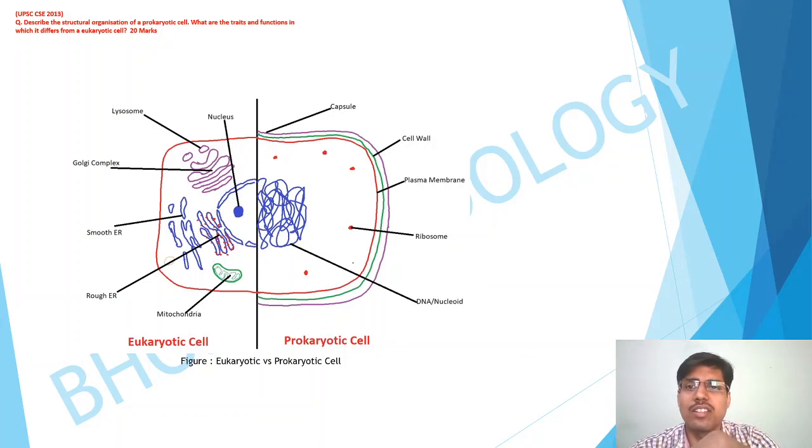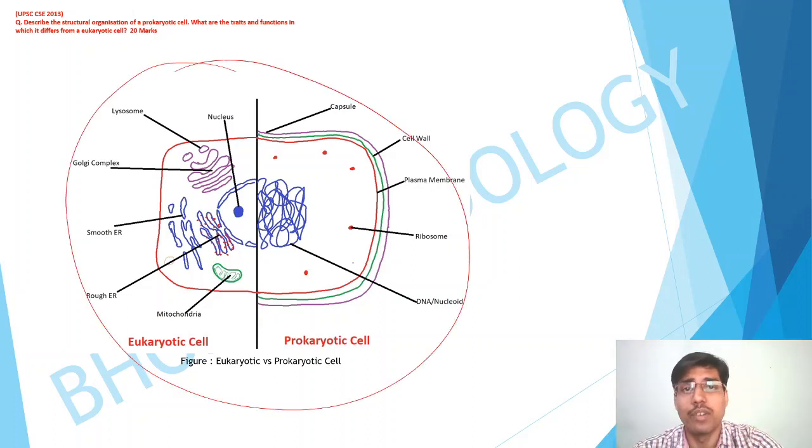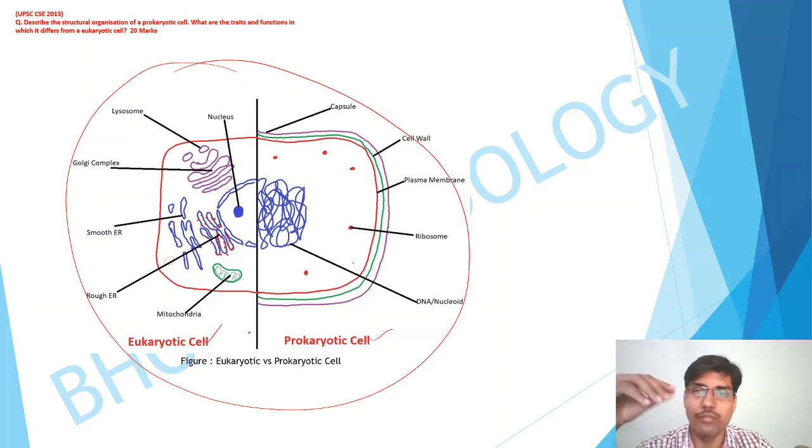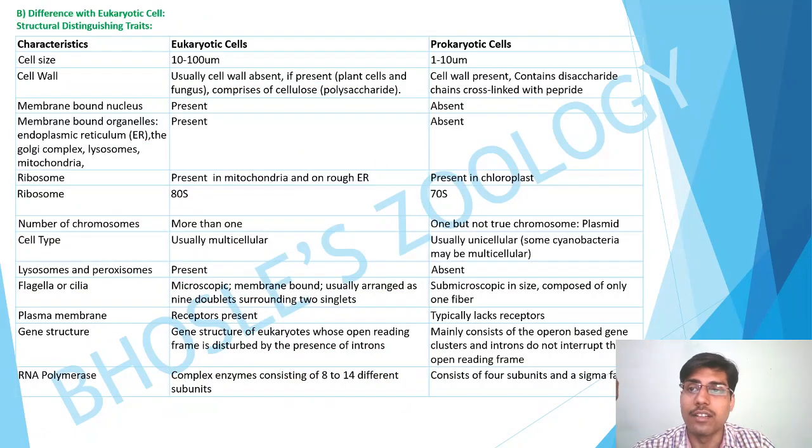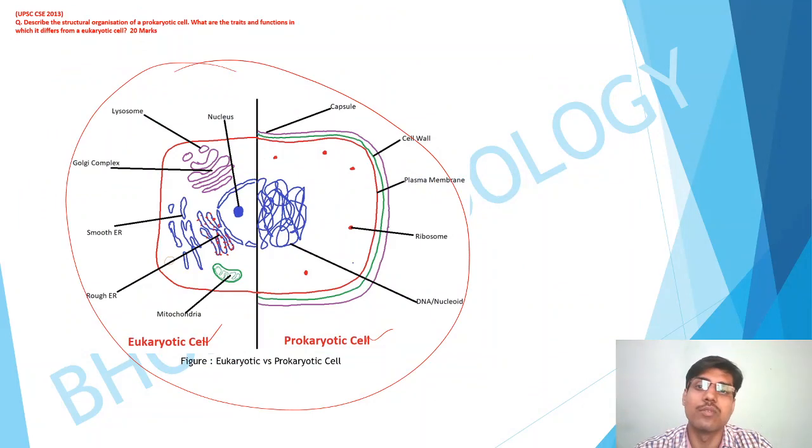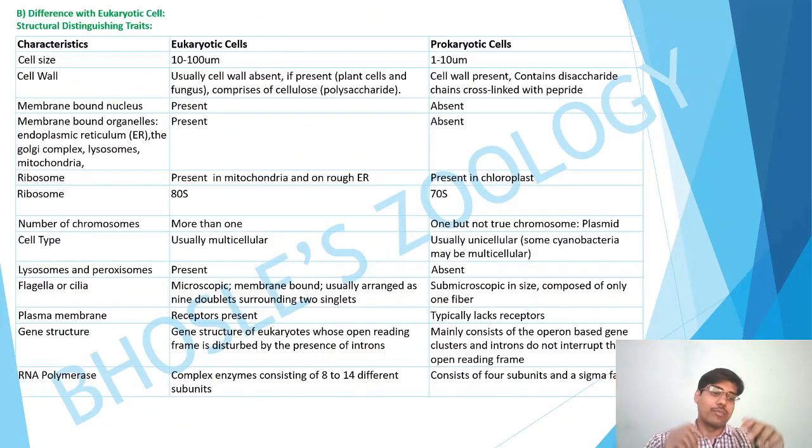In this answer, you can draw this diagram if you have time. It shows a eukaryotic cell and a prokaryotic cell in one figure, and you can label these diagrams. As the question asks what traits and functions they differ in: eukaryotic and prokaryotic cells differ both structurally and functionally.